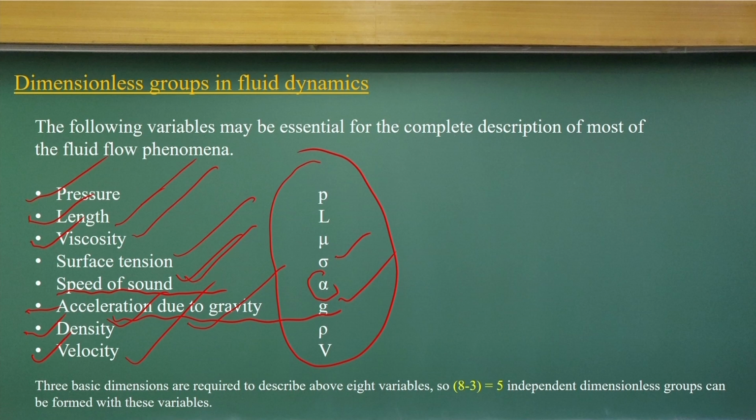Okay. If you look at how many there are, there are 8 variables, and 3 are basic variables. So all these 8 variables can be made into 5 independent dimensionless groups. That is the concept in fluid mechanics. Most of the fluid flow problems, okay, nowadays you do in very extensive different ways, but most of them we can define with these 8 variables. That means we can group them into 5 independent dimensionless groups.